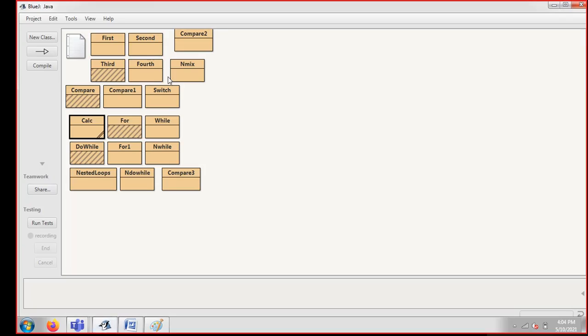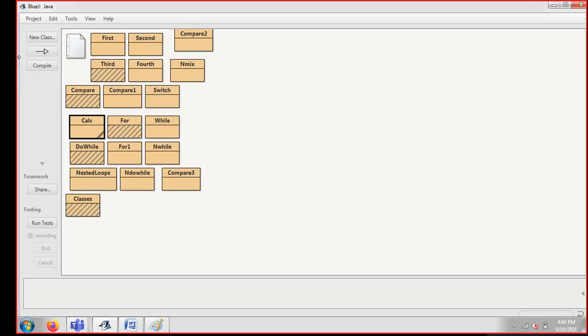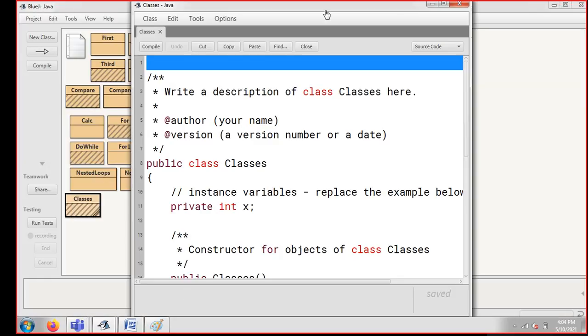I'm coming up here, this is my BlueJ. I'm clicking on my new class, and quickly I'm going to start writing code. I'm simply writing the name Classes. So this is the name of my class. Class is not a keyword here, so I can keep a capital C. As in our last classes, I'm just going to select the entire thing and remove it. I'm going to write my own code. So my class is ready here.